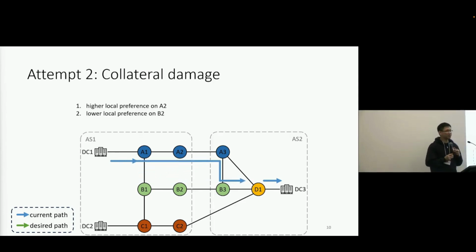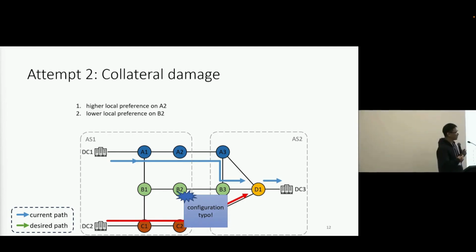After inspecting the path diff, they do observe that the traffic has shifted from region B to region A in AS1, as shown in the blue path. But they also find that another traffic class from DC2 to DC3 was unexpectedly changed, as shown here. The root cause is a configuration typo on B2, which causes the unexpected change.